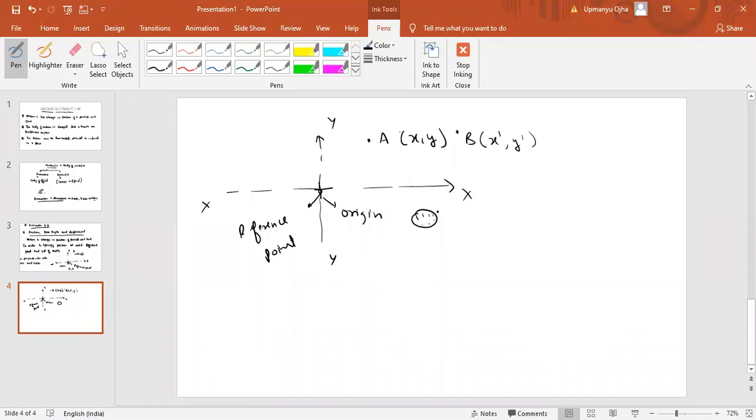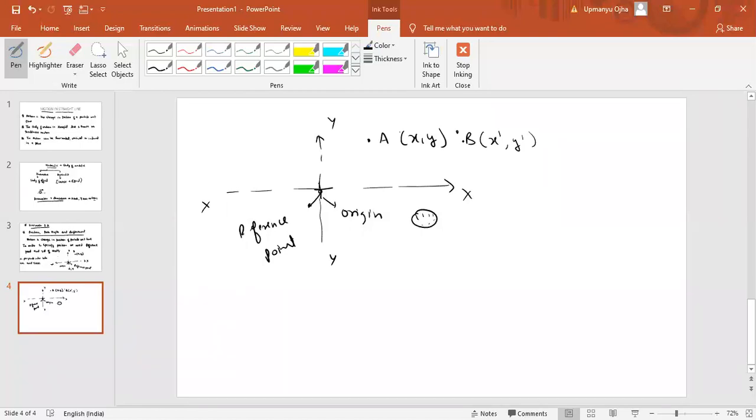Now with the help of the clock, can we measure the time taken by the particle to reach from A to B? If we can know the time, and if we can know that the position of the particle is changing, then we can say that the particle is in motion. So motion is basically the change in position of the particle with respect to time. We know the location of the particle at A, x comma y. We also know it for B, that is x dash comma y dash. We can calculate the time with the help of the clock. Then we can find the motion of the particle.